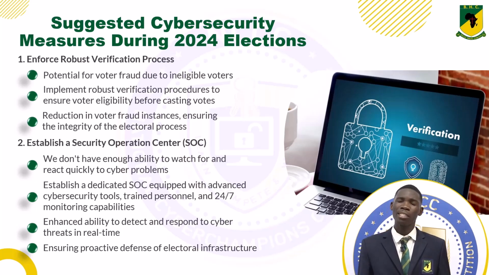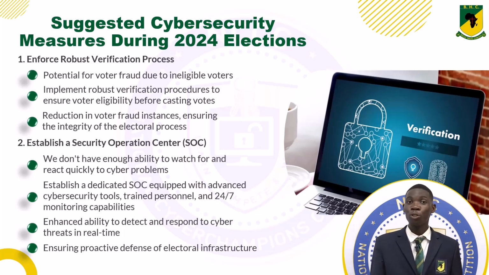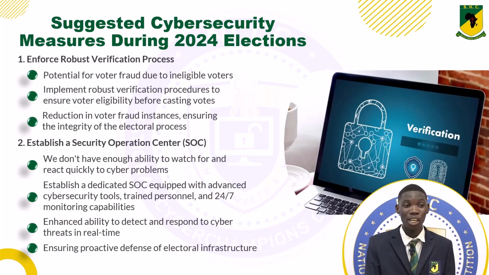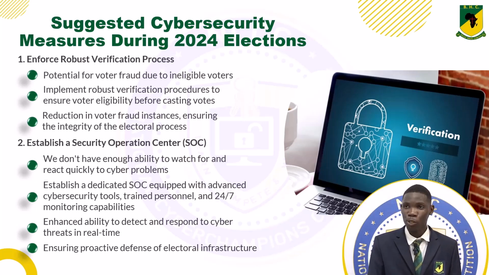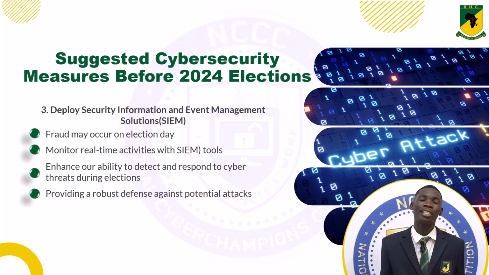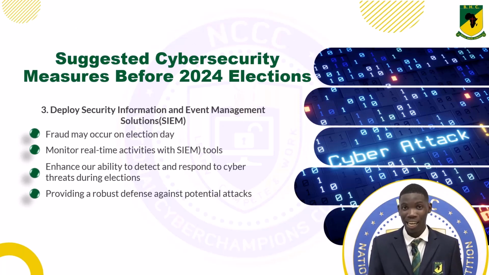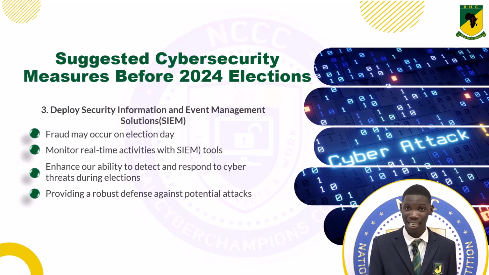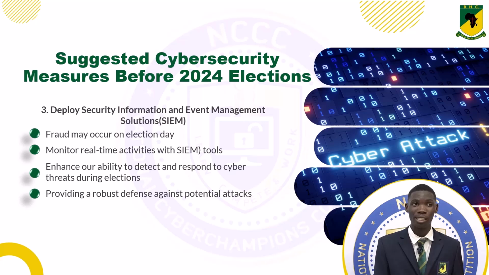Point 2, establish a Security Operations Center. The Electoral Commission of Ghana needs to establish a Security Operations Center which they are going to use to monitor the activities during the election and enhance the ability to detect and respond to cyber threats. Point 3, deploy security information and event management. Since there will be cyber attacks and other forms of attacks during the election, the EC should deploy security information and event management that they are going to use to monitor, analyze, and also respond to any form of cyber attacks during the election. Dr. Amos will take us from this point.